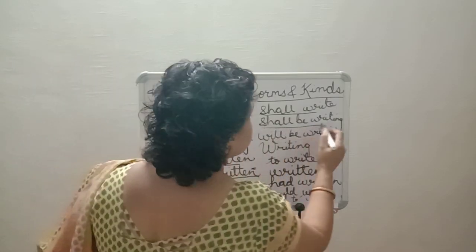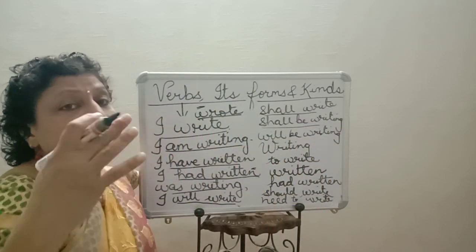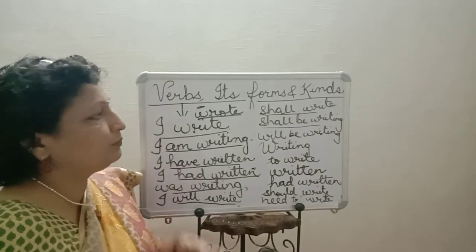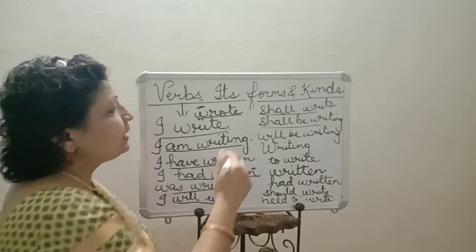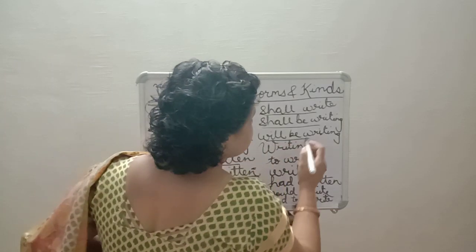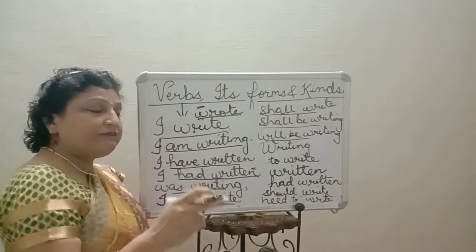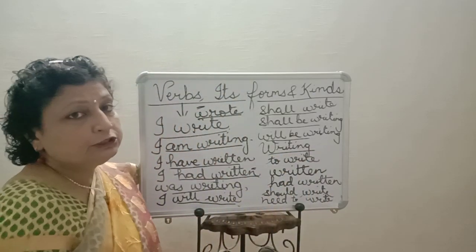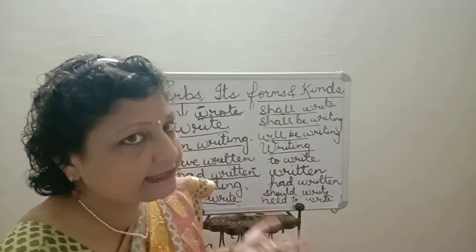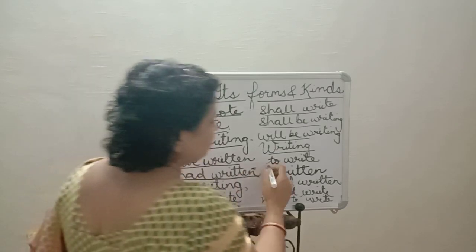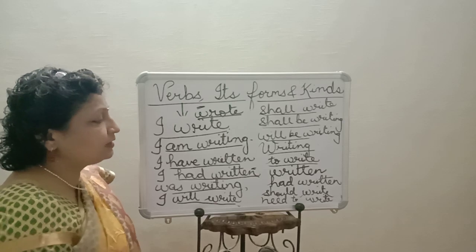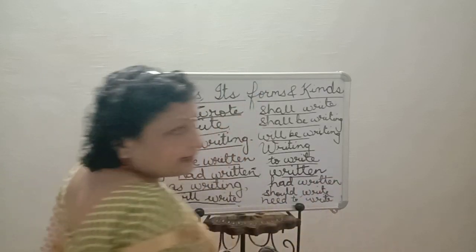Shall be writing, this is future perception. In future I shall be writing, when you enter, when you come, I shall be writing it. Will be writing, this is surety that I will be writing it. Then if I say writing, so writing is a good exercise. If I say to write, I have to write, I have to complete this work. Now written, it's a written work.